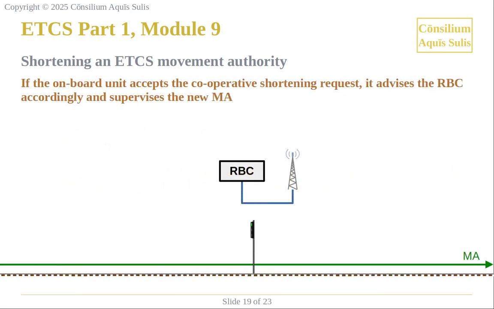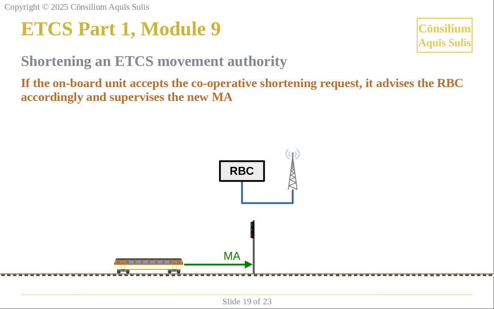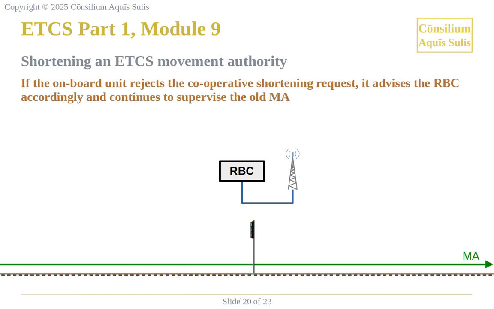If the onboard unit accepts the cooperative shortening request, it advises the RBC accordingly and supervises the new MA. If the onboard unit rejects the cooperative shortening request, it advises the RBC accordingly and continues to supervise the old MA.